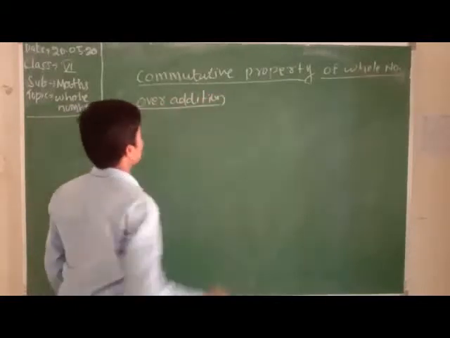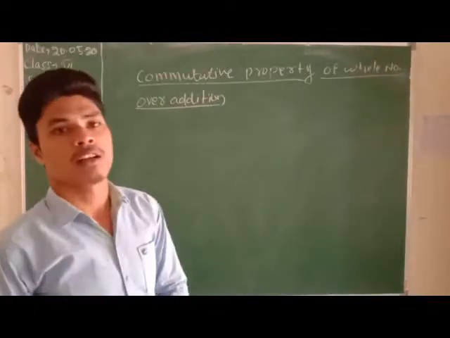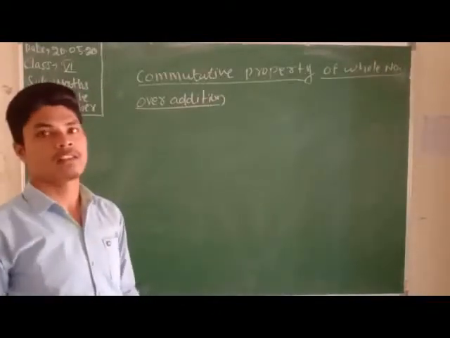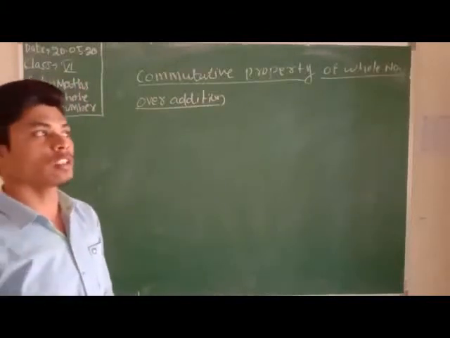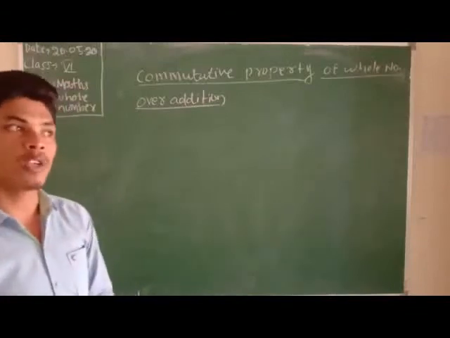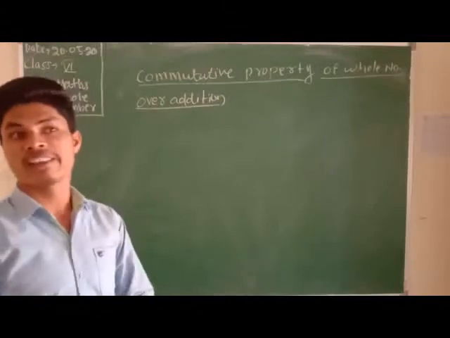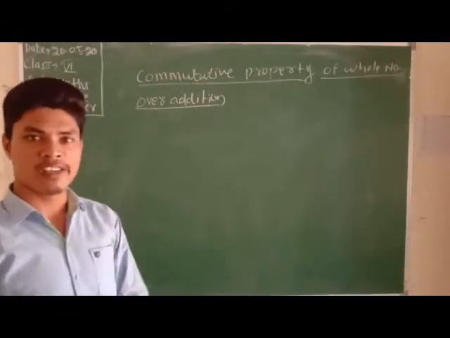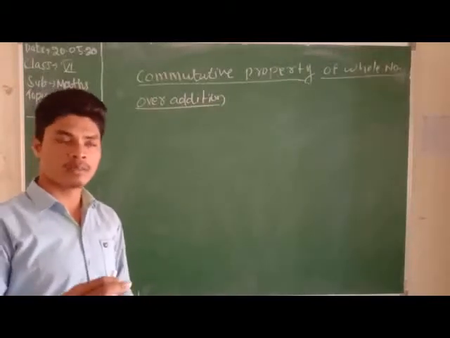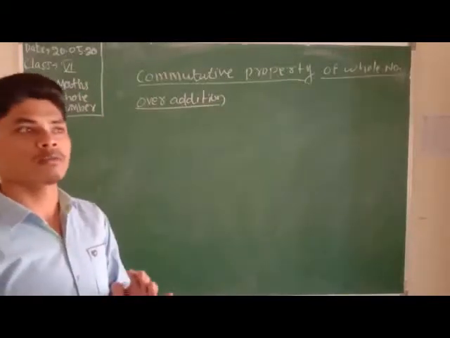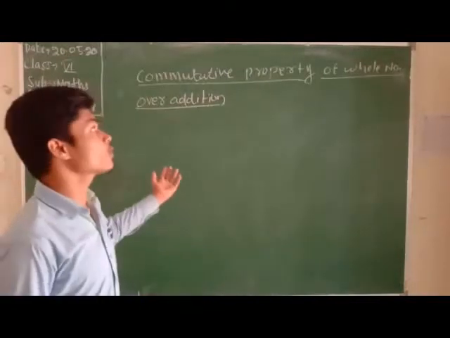What is the term of commutative property? The term of commutative property is the sum of any two whole numbers in any order, both are equal, the same, LHS equal to RHS. Both sides are the same. We take two whole numbers in any order and their sums are equal. Clearly understood what I am saying? That means if you add two whole numbers in any order, the first one added to the second one, the second one added to the first one, and their sum is equal, then that is true for commutative property.